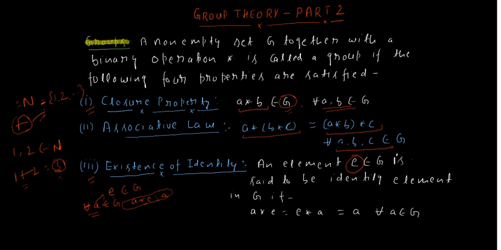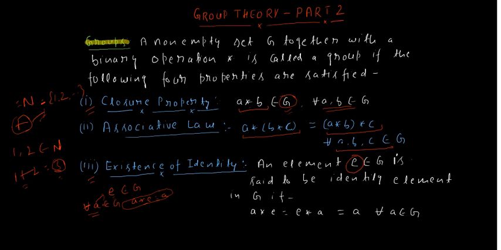In a group, there is only one identity element, or we can say that the identity element of a group is unique. We will prove this theorem later on. So here we have defined three properties: closure, associative and existence of identity.